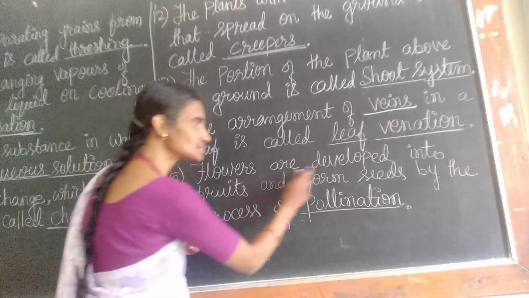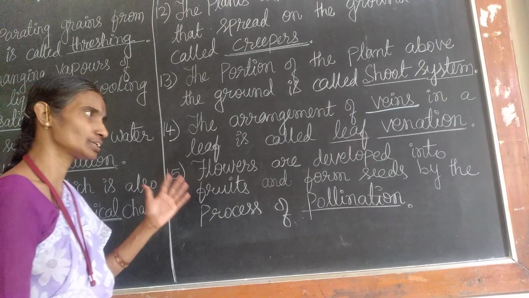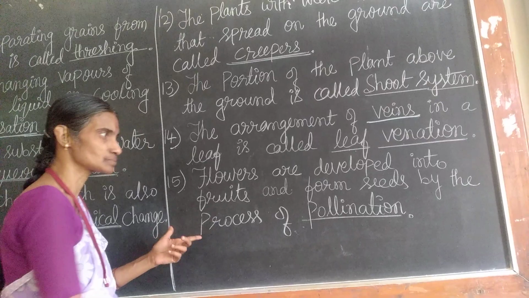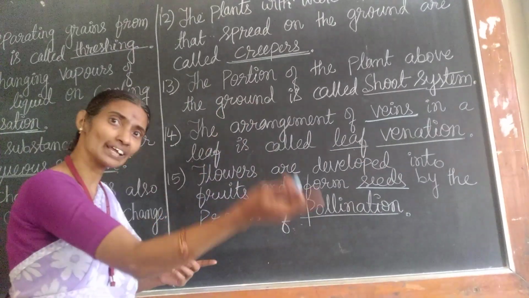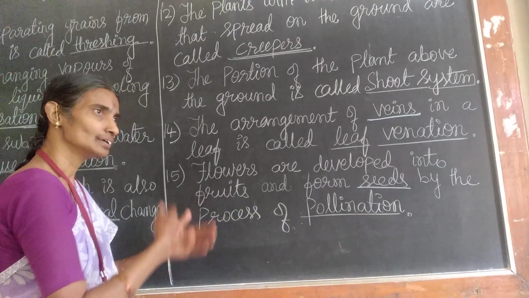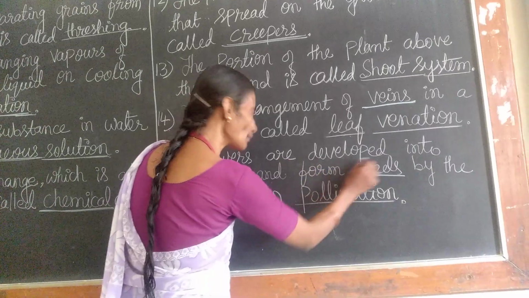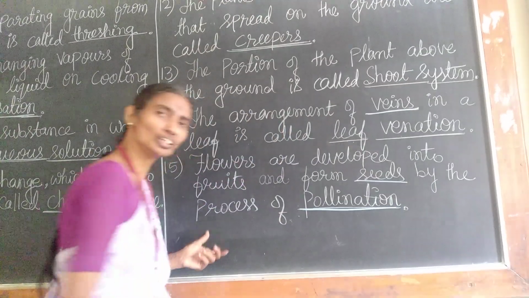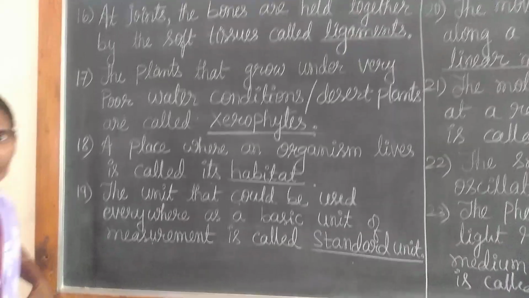Next, flowers are developed into fruits. You know already, it is a natural change. Flowers are converted to fruit. By which process? And also they grow again seeds in them for the next plants to grow. The reproduction process is continued. But this process of flowers developing into fruits is only by pollination, or that process is called pollination.